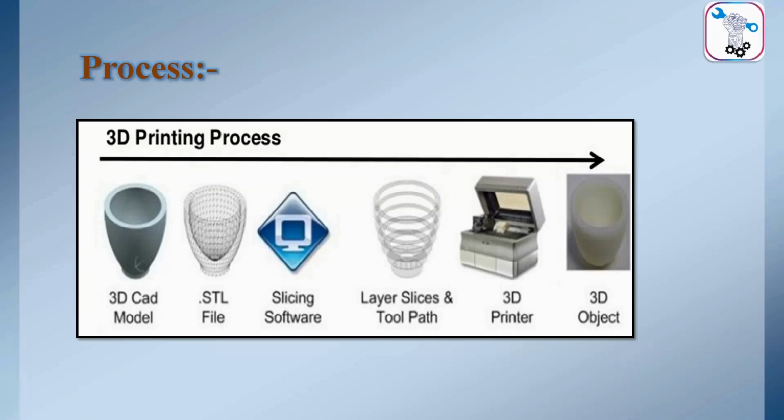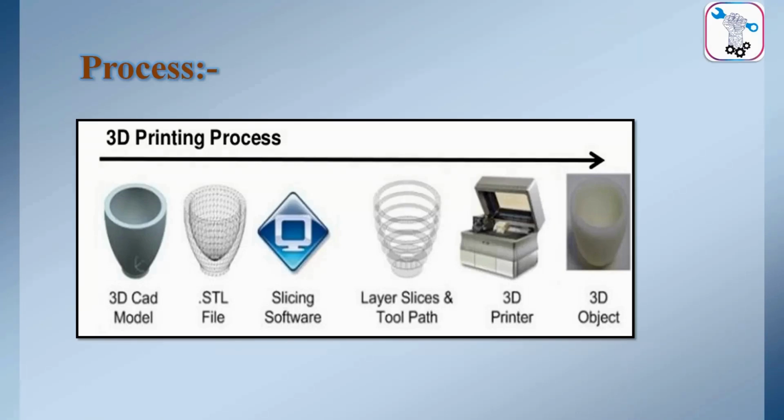After that, the STL file we will give as an input to the slicing software, either Cura or the Creality slicer, and that will create layers, slices, and toolpath that is stored as a .gcode file. .gcode is an extension known as geometric code, and it contains the commands which describe how the 3D printer should print an object. It stores the information in plain text. That input will be given in the memory card by using the card reader to the 3D printer. By the end we will have the 3D object.